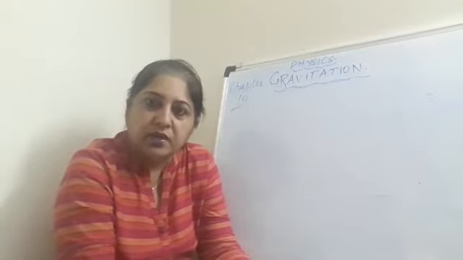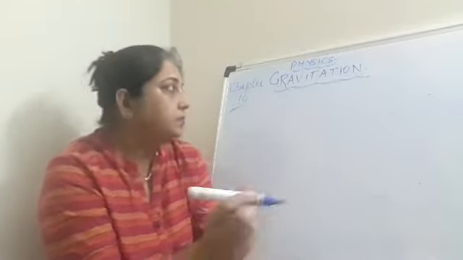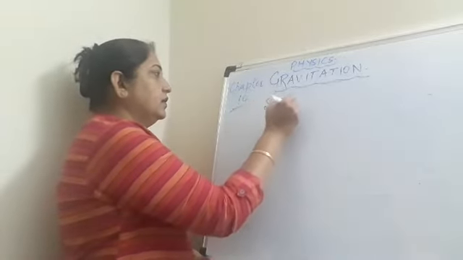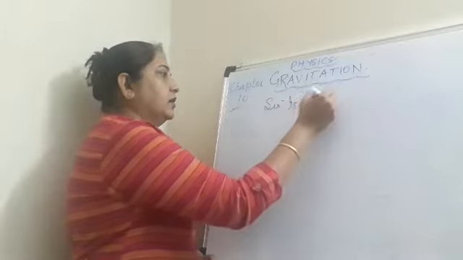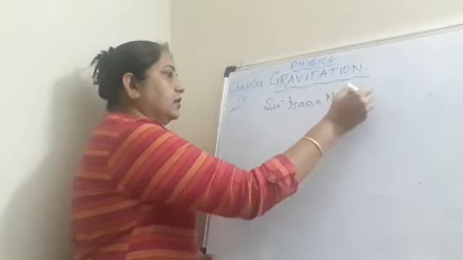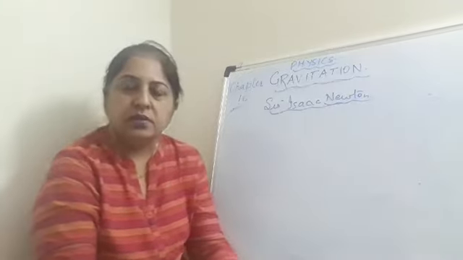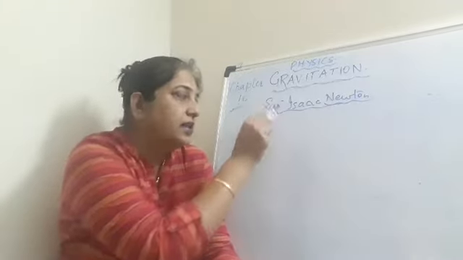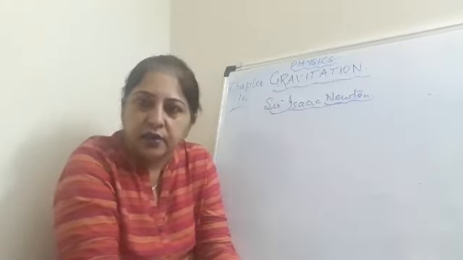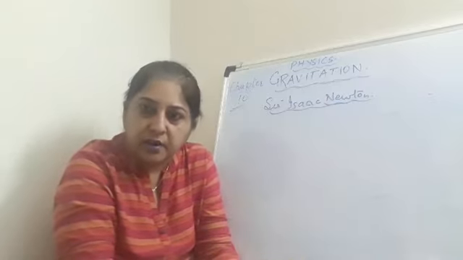And how was it discovered? Sir Isaac Newton, a scientist, was once sitting under a tree and a fruit fell on him.